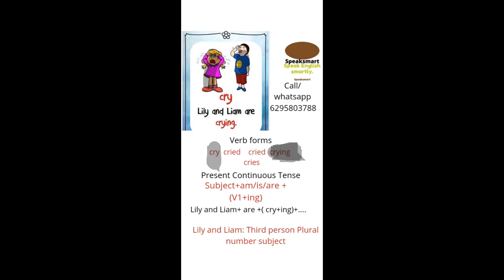The subject is Lily and Liam, and the subject is third person plural number, because more than one person is there. As more than one person is there, the subject is in plural number, third person plural. So the auxiliary verb here will be are.